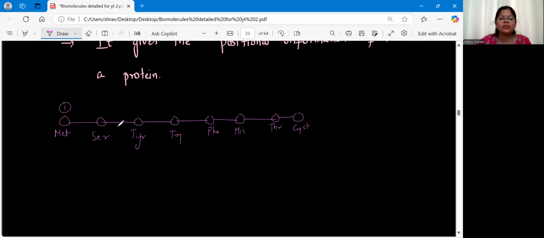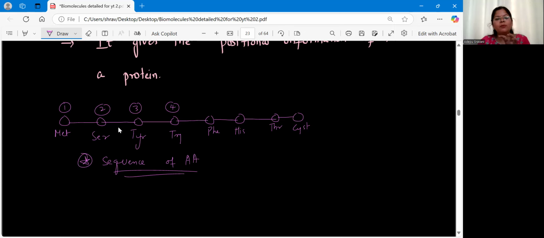All right. So say this is a sequence of amino acids. Now here I can say first amino acid is methionine, second is serine, third is tyrosine, fourth is tryptophan, like that, isn't it? So I can name at what number which amino acid is there. So basically the primary structure of protein will give you the sequence of amino acids. This point is very, very important. So primary structure of any protein will give us the information about at what sequence amino acids are arranged. What is the first amino acid, second, third, fourth, fifth, like that. Clear? So this is your primary structure.